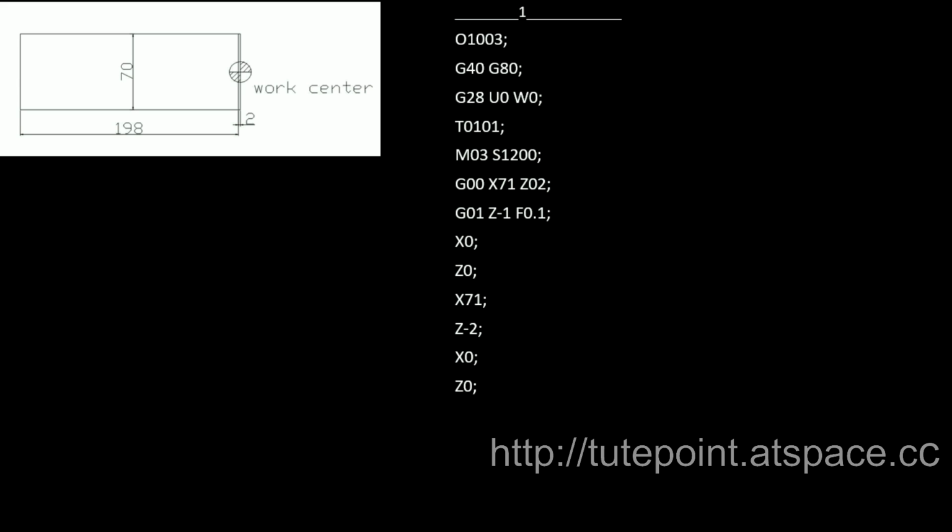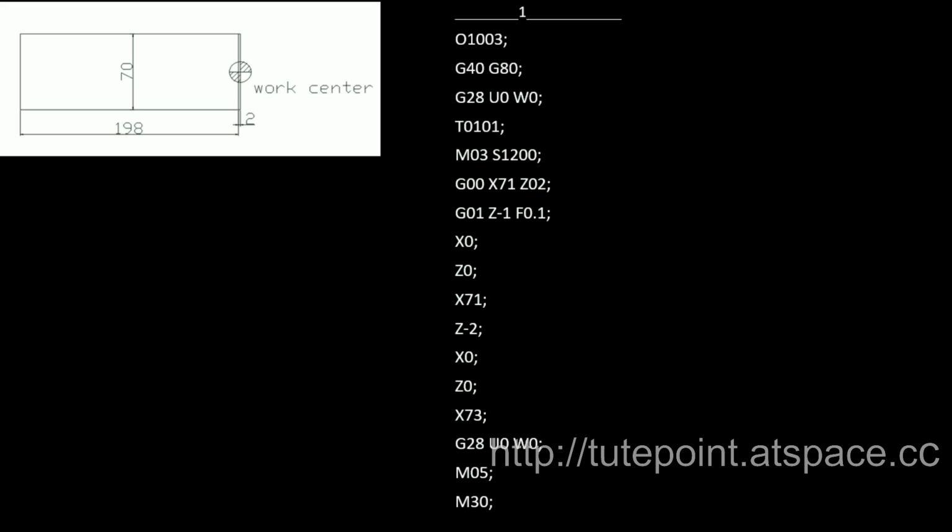Then retract the tool out to 0 in Z, that is to work center. Move the tool out to X73. This completes the machining process. Let us move the tool to machine center and stop the spindle rotation with M05, and then end the program and reset with M30. This completes the part program.